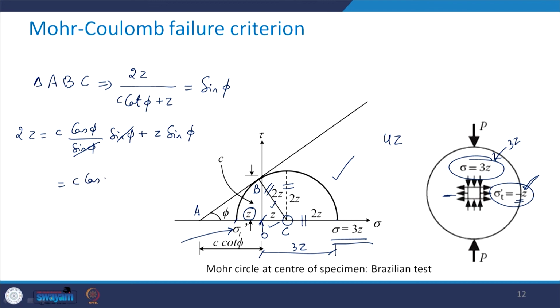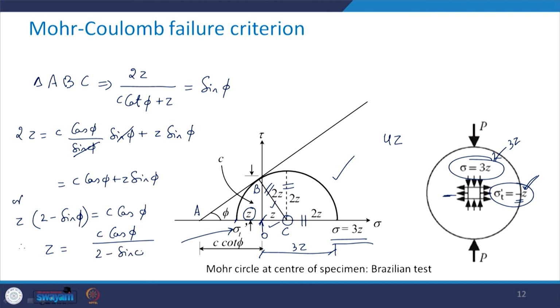C cos of phi plus Z sine of phi, or we can write here as Z into 2 minus sine phi is going to be equal to C cos of phi, and therefore Z will be equal to C cos of phi divided by 2 minus sine phi. So this is the expression that I am going to get for Z.